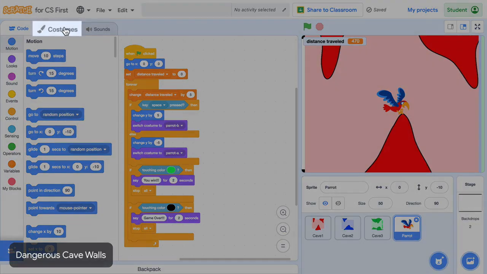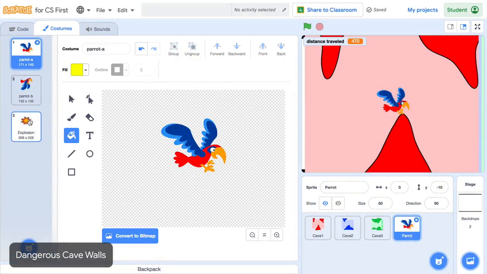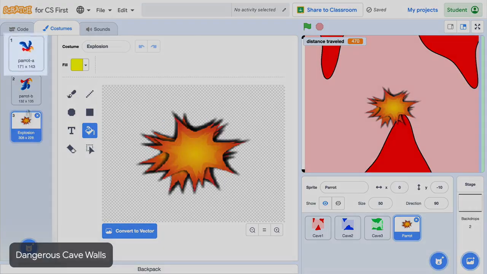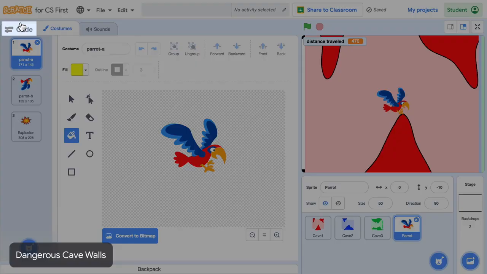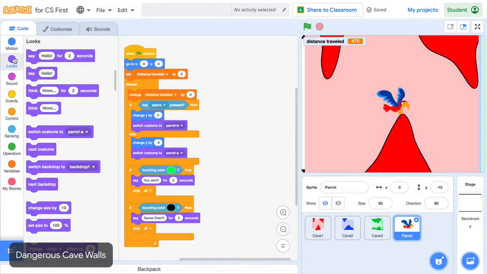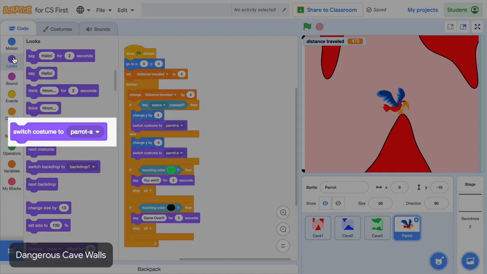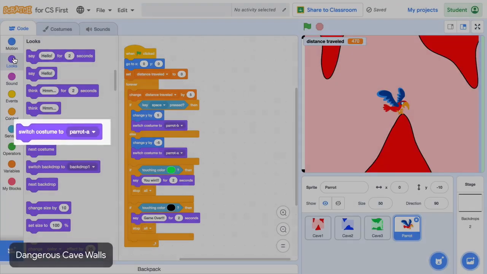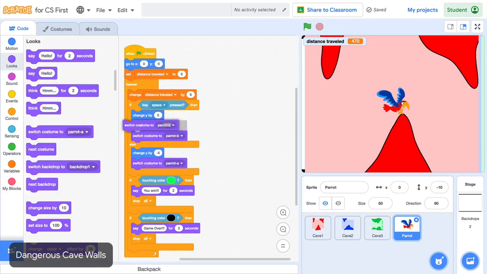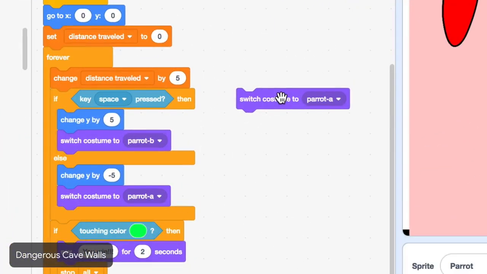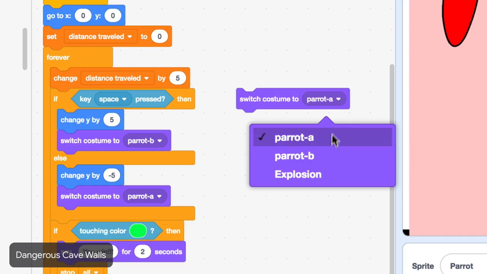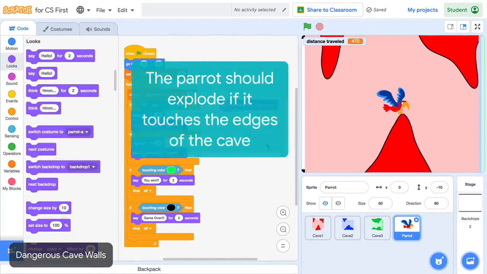For example, there is already an explosion costume for the parrot in the starter project you remixed. This Switch Costume To block switches to a specific costume. If explosion is not the costume in the Switch Costume To block, click the drop-down menu and change it to Explosion. The parrot should explode if it touches the edges of the cave.